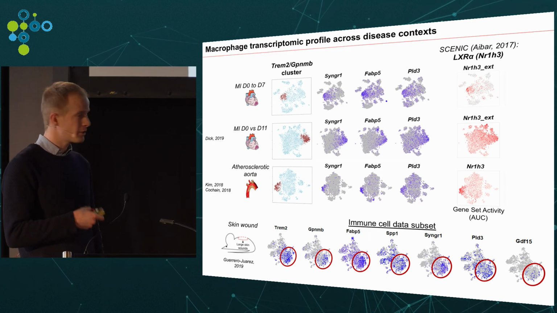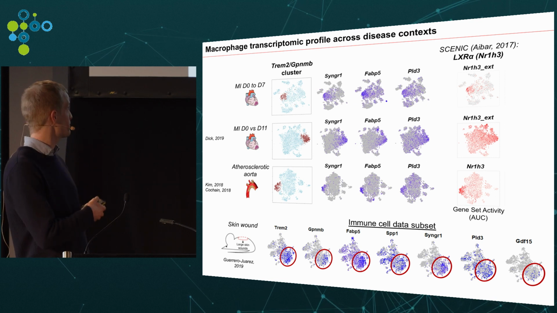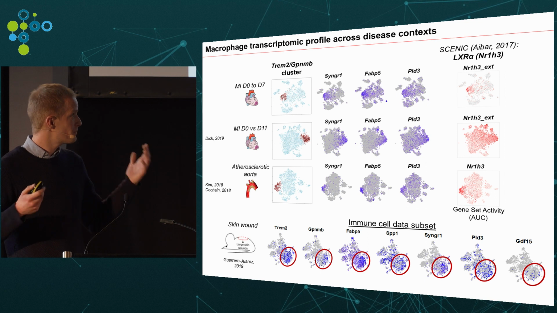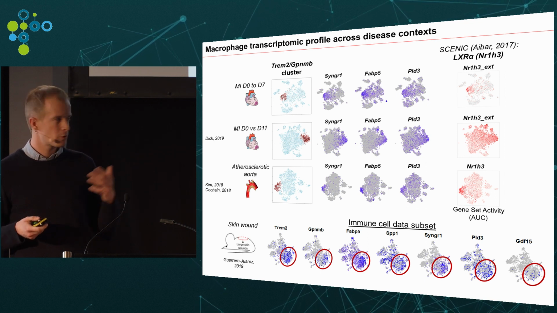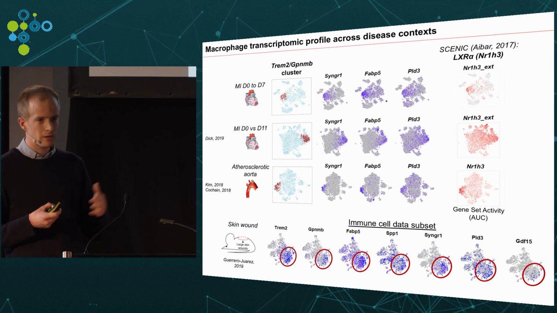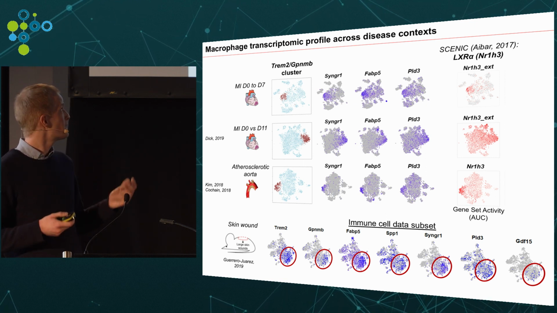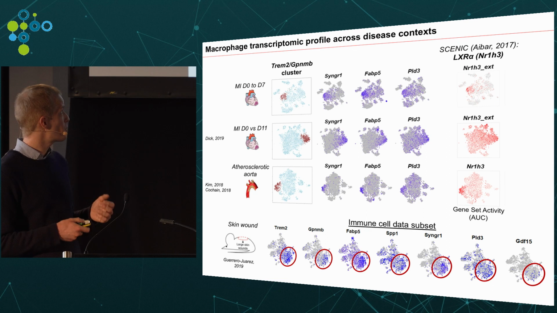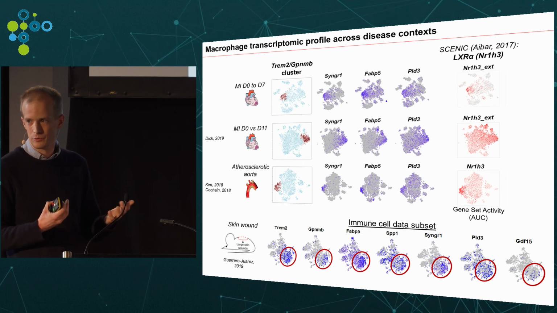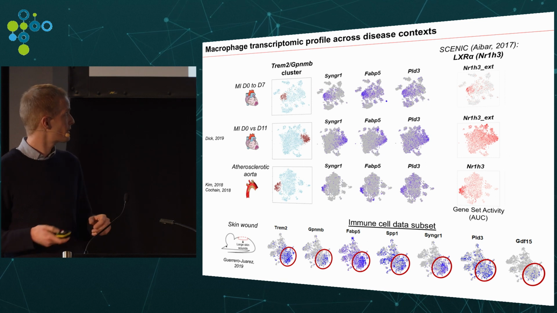When reanalyzing the immune cell subset in this model, we also found cells with a lot of similarities. And if you go even a bit further, even though it seems a bit far-fetched, if you look at microglia in the brain in neurodegeneration models, there seem to be a lot of similarities, at least on the transcriptional level. Of course, this is a very rough comparison, and it will be interesting for us to have tools to really integrate these data sets together and get more precise information.